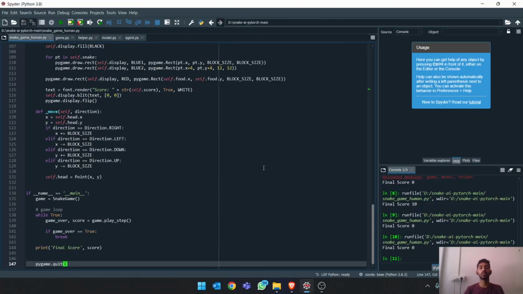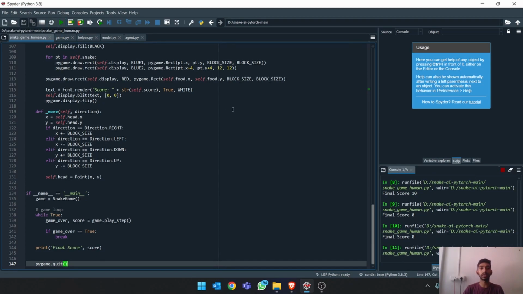Hello everyone, this is Monish Mitra, and today we are going to look at how we can make the computer play a snake game using reinforcement learning. Firstly, let us look at how a normal snake game is played and let us understand how the scoring is done.